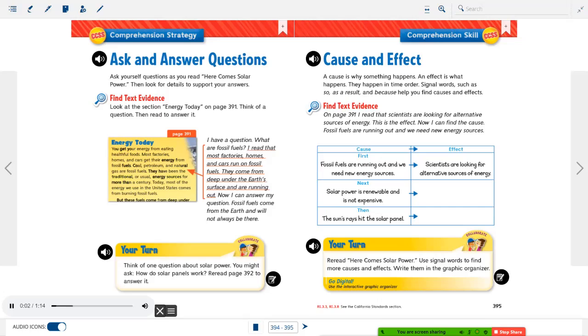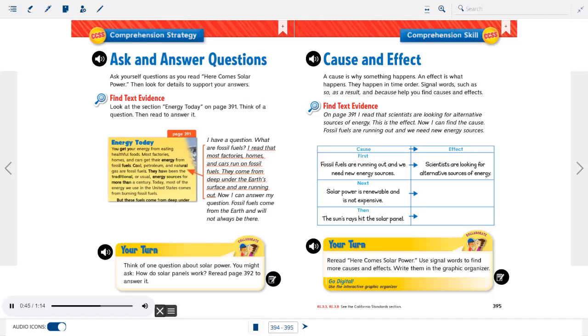Cause and effect. A cause is why something happens. An effect is what happens. They happen in time order. Signal words such as so, as a result, and because help you find causes and effects. Find text evidence. On page 391, I read that scientists are looking for alternative sources of energy. This is the effect. Now I can find the cause. Fossil fuels are running out and we need new energy sources.